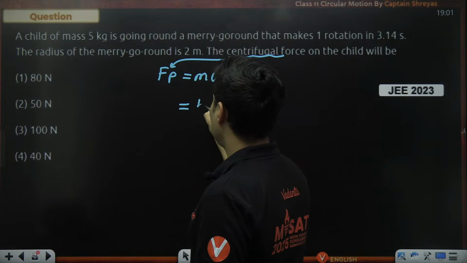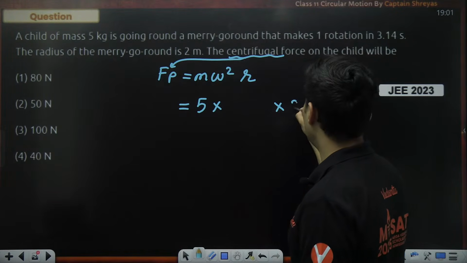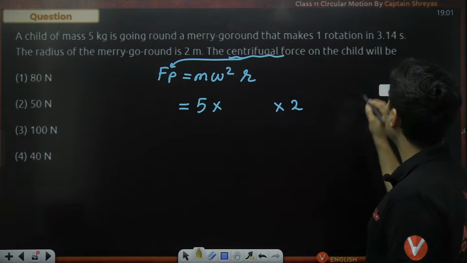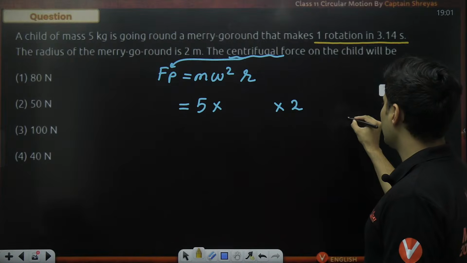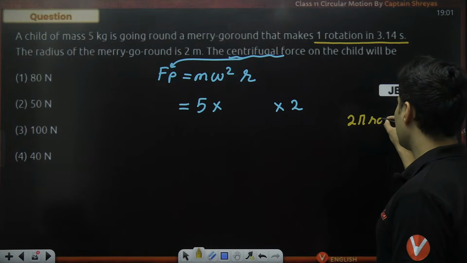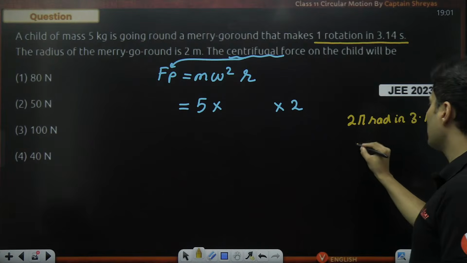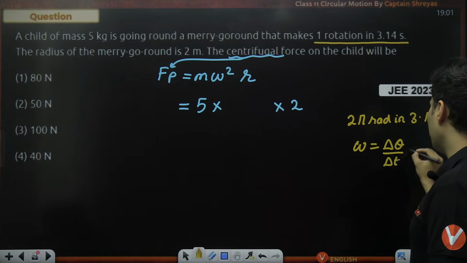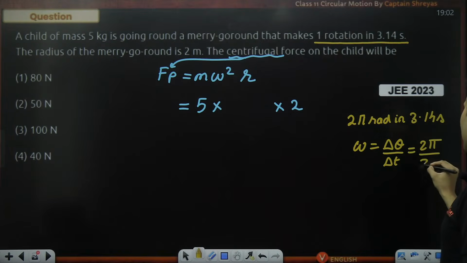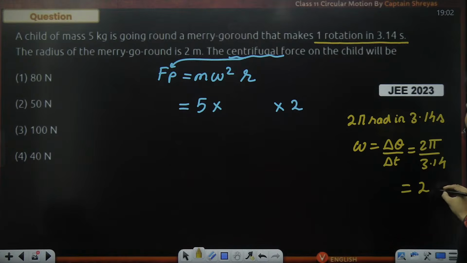Okay, mass 5 kilos, omega not given, radius 2 meters. So first thing, I'll find omega. One rotation in 3.14 seconds. One rotation means 2 pi radians in 3.14 seconds. Therefore, omega, which is angle covered by the time, will be 2 pi by 3.14. But pi and 3.14 are the same, so it will become 2. So 2 radian per second is the omega.